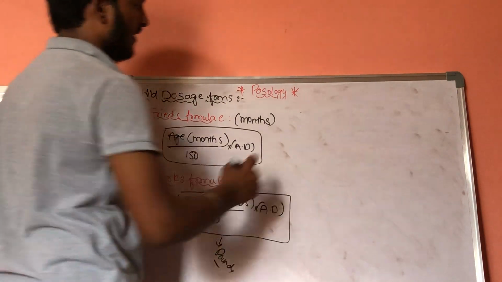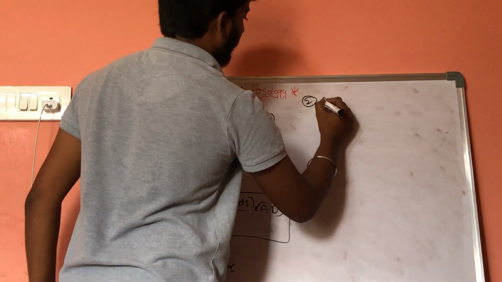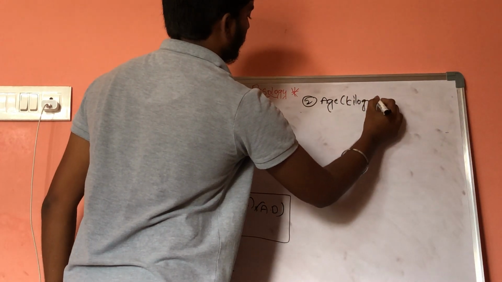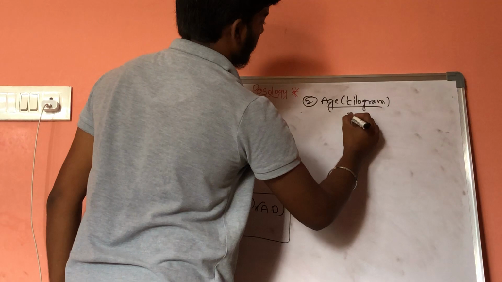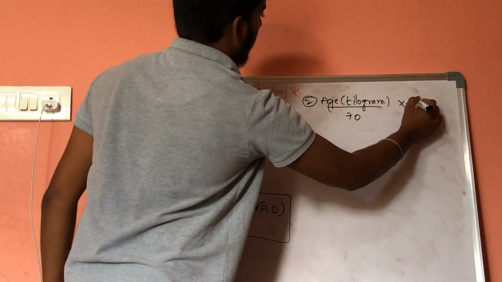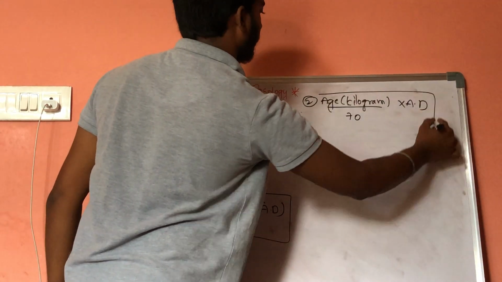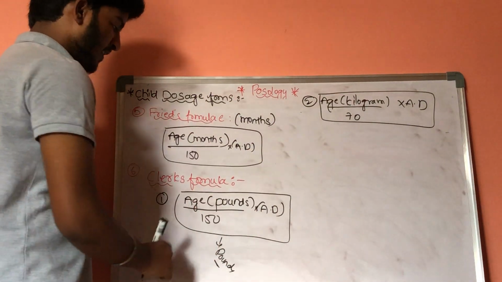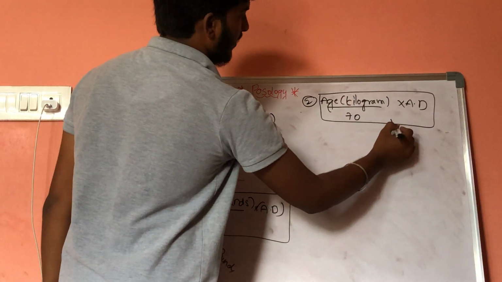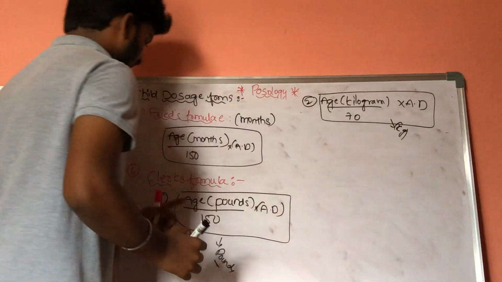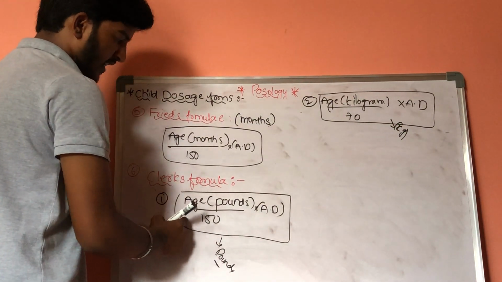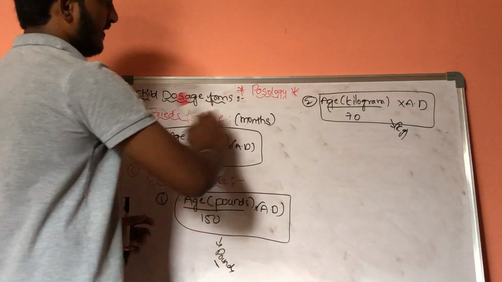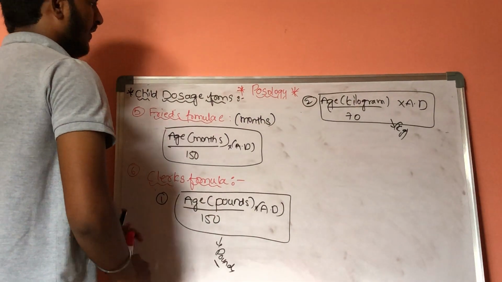Well, one more, second formula is weight in kilograms divided by 70 into adult dose. These 2 are the important formulas in kilograms. Clark's formula, weight in pounds and weight in kilograms. Now these are the formulas which are based on age.